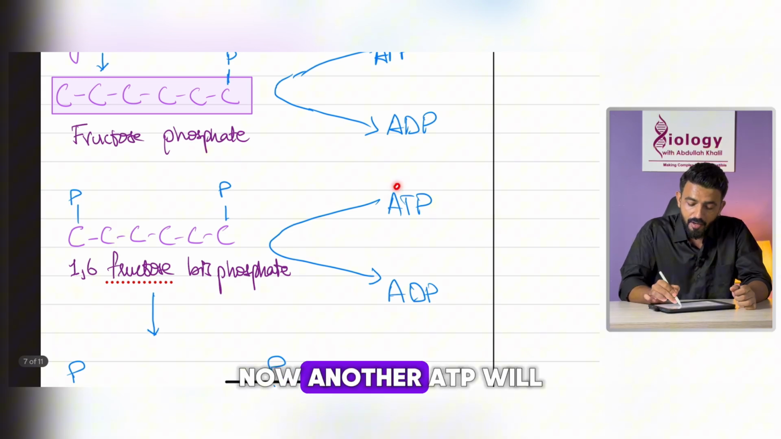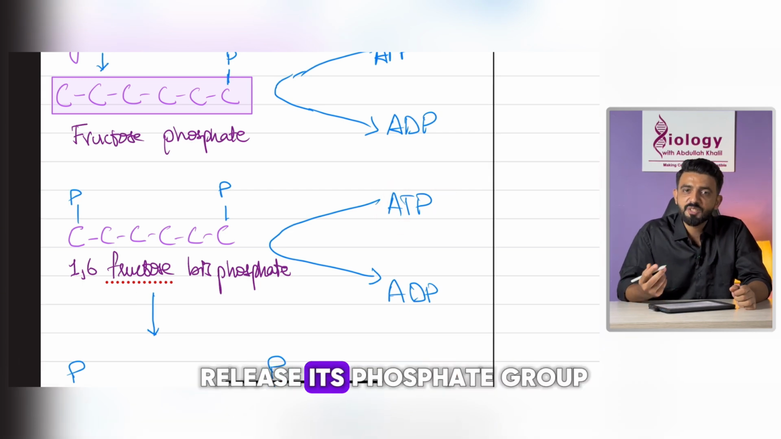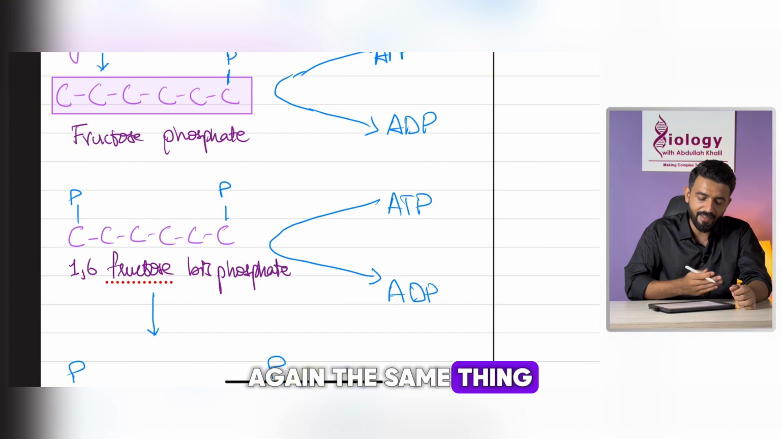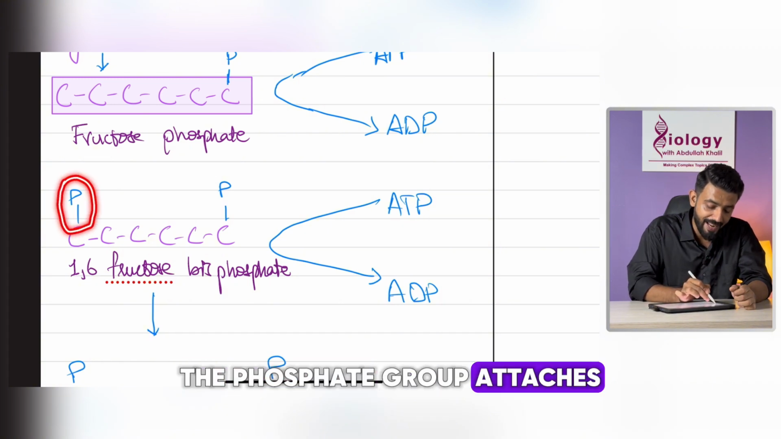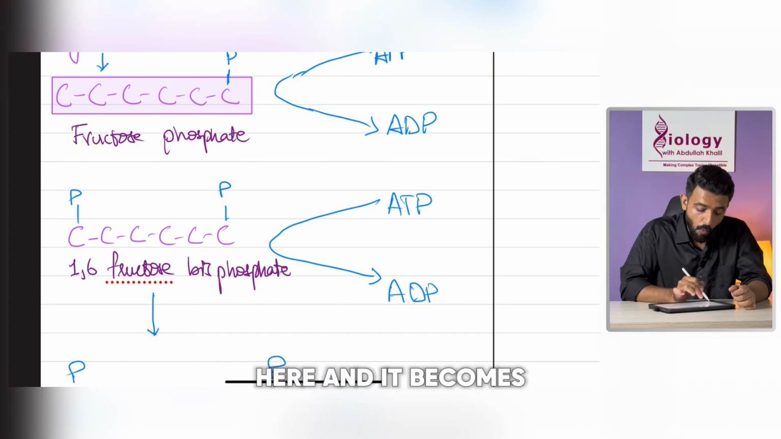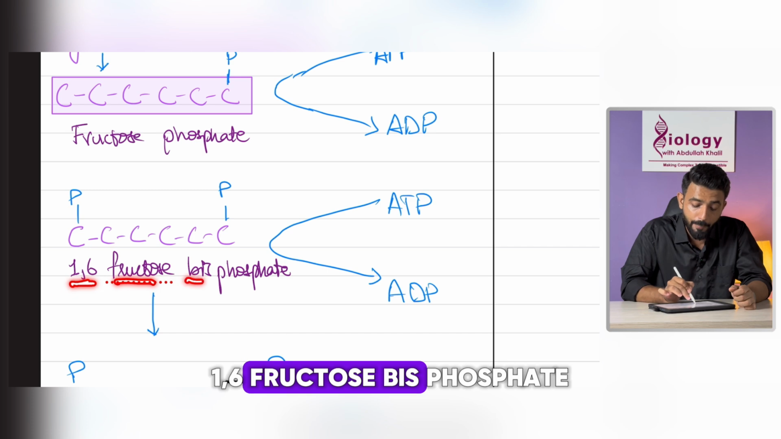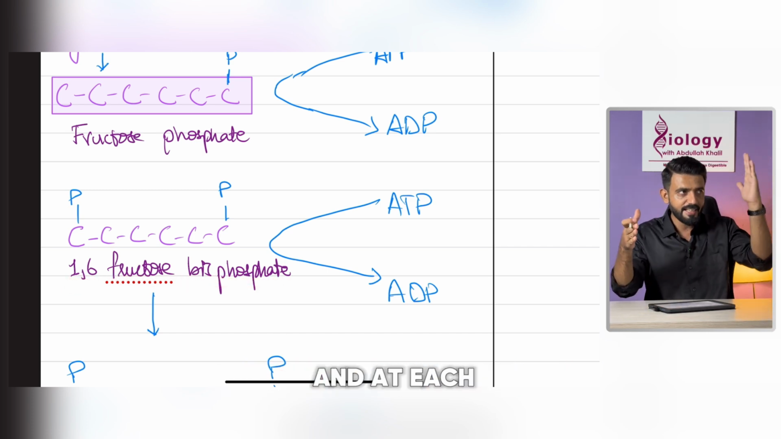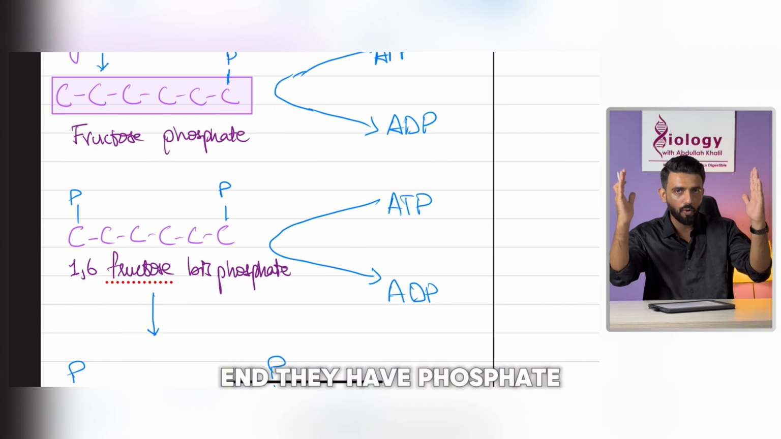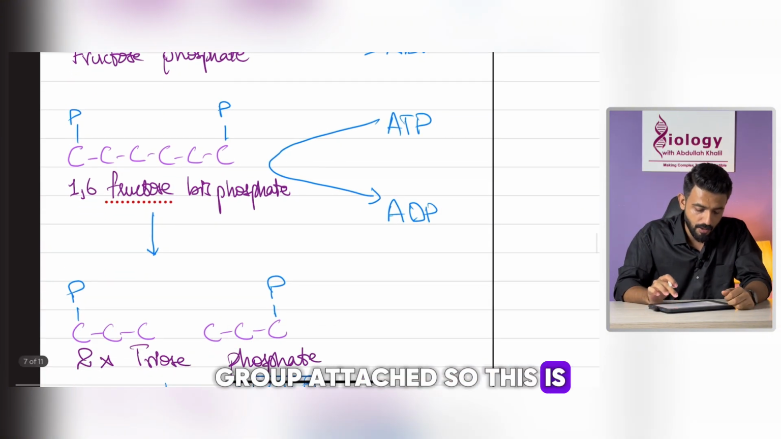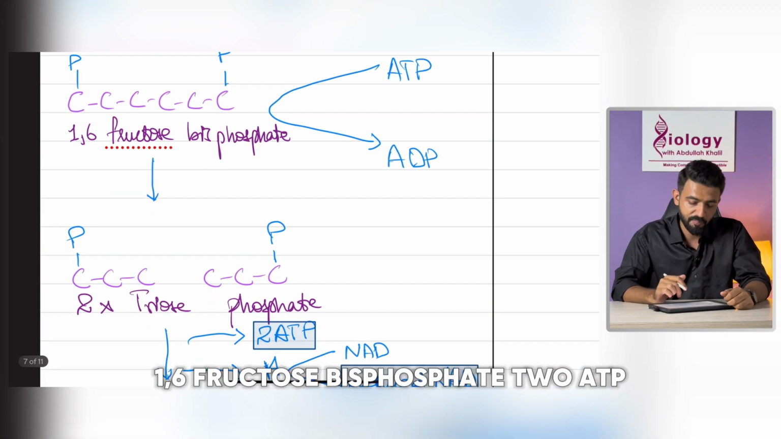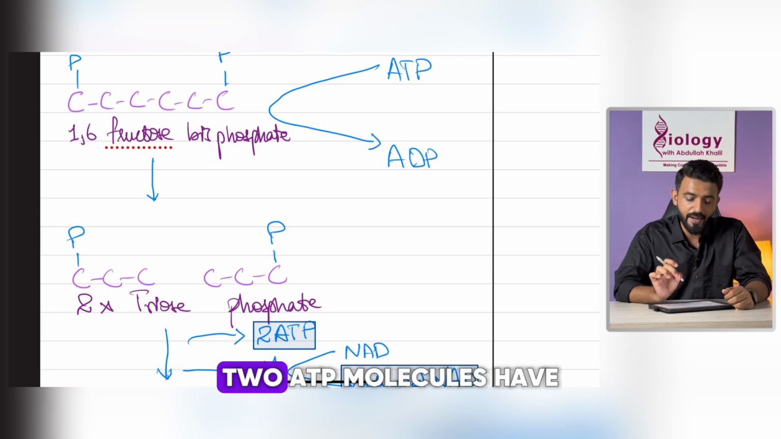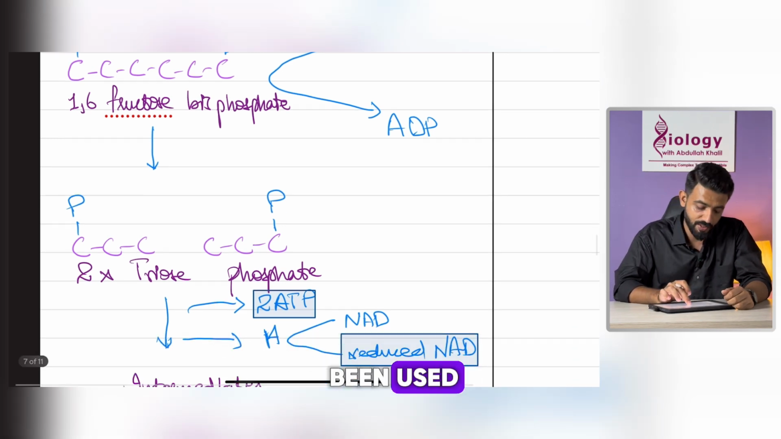Now, another ATP will release its phosphate group. Again, the same thing will happen. The phosphate group attaches here and it becomes 1,6-fructose bisphosphate. So this is 6 carbons and at each end they have a phosphate group attached. So this is 1,6-fructose bisphosphate. 2 ATP molecules have been used.